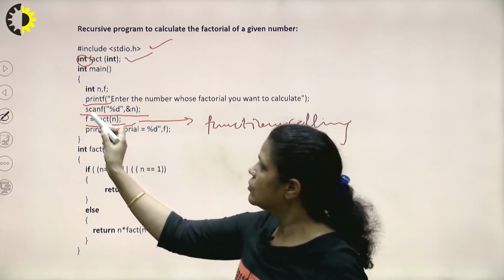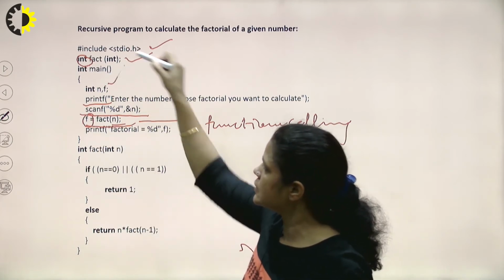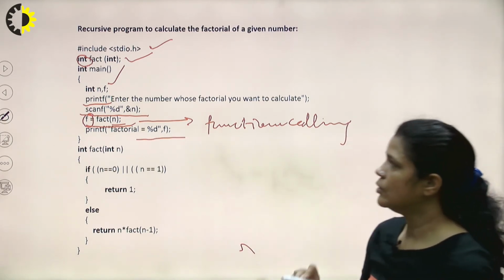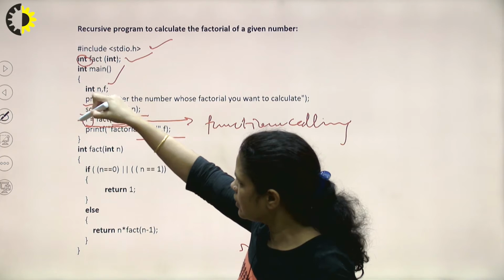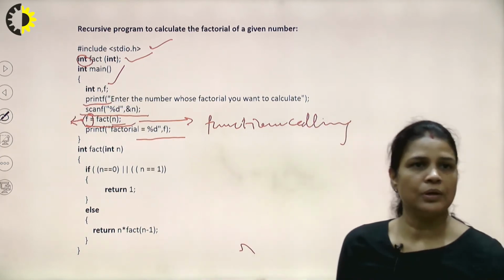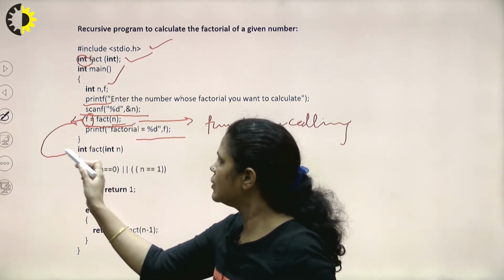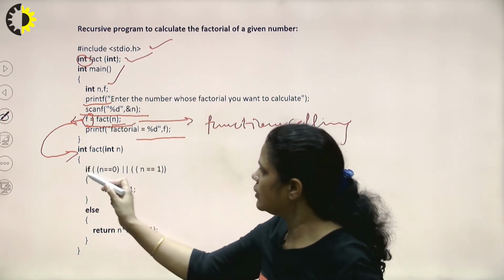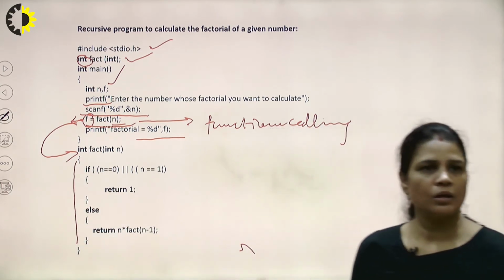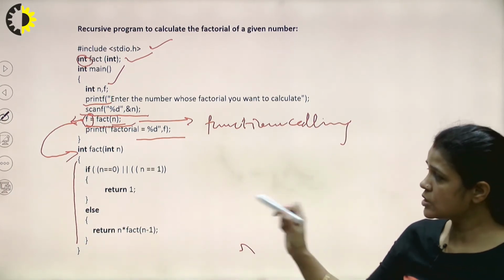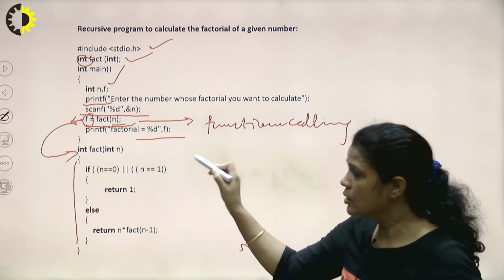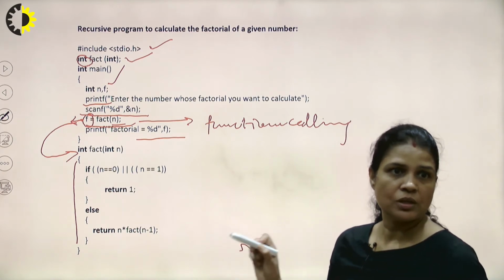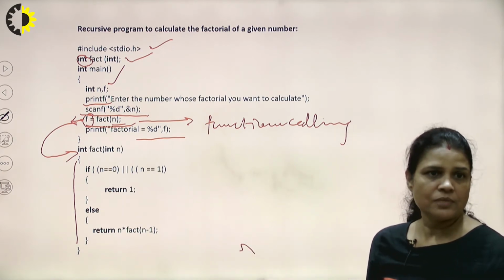For that, we take f, an integer variable, for getting that return value, and that value will be printed. So first of all, when this function calling statement is executed, the compiler's control comes to the function definition. The function header is the same as this, and inside these curly braces we write the function body. This is the logic part, this is the recursive statement. As we already know, we can use an if-else statement to implement our recursive function.